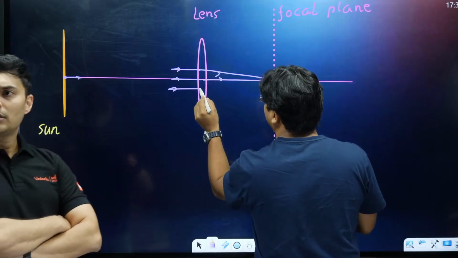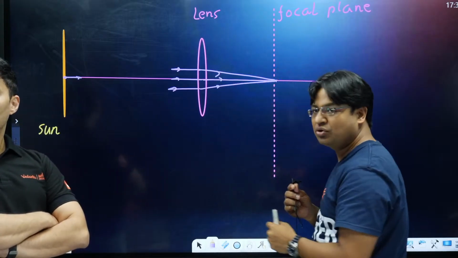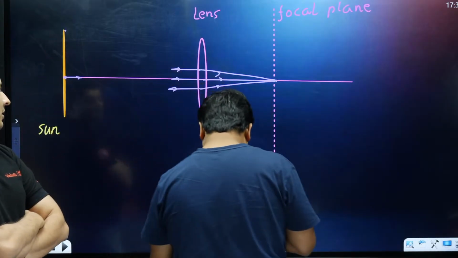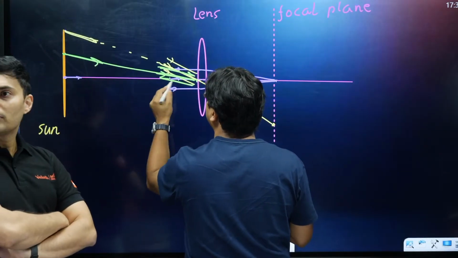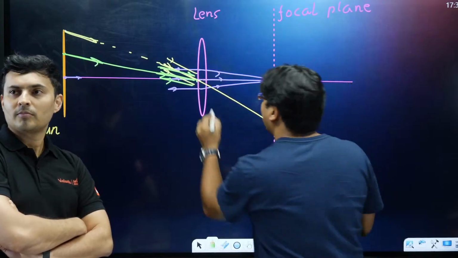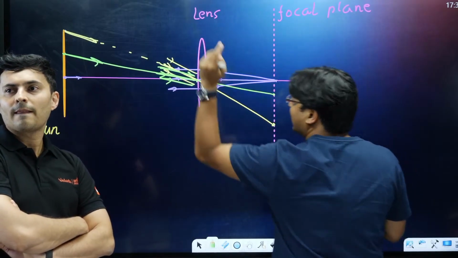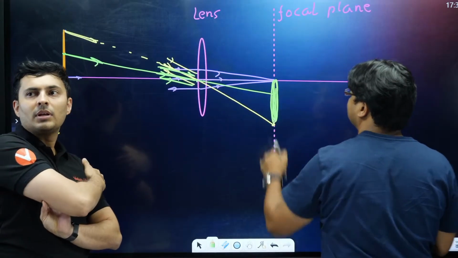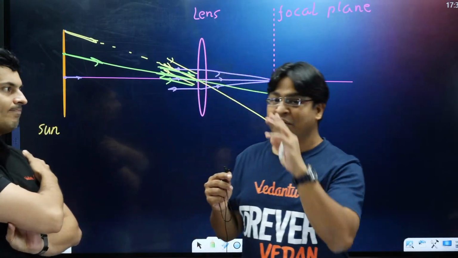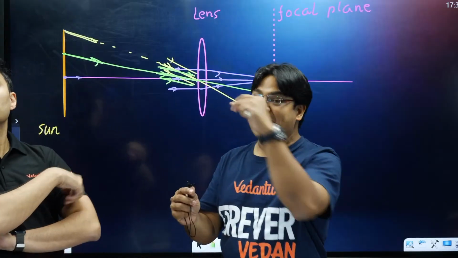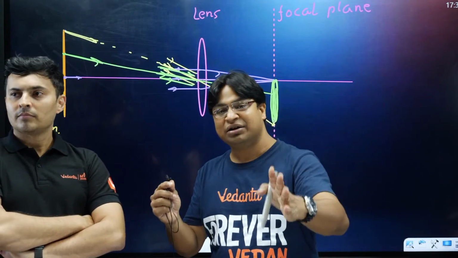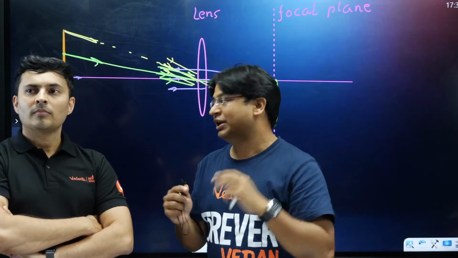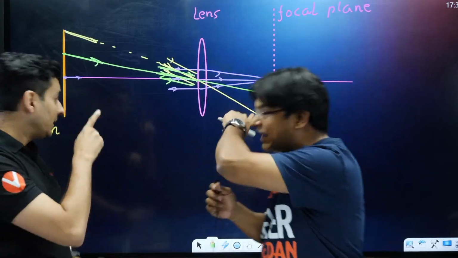As I said, a parallel beam converges in the focal plane. So this parallel beam will converge here, but the bunch of rays coming from the tip is another parallel beam coming at a different angle, and this will converge here. So like this, every point on the sun creates an image here, and therefore we get the image of the sun as finite. Now, when you start thinking like this, every concept that you have studied conforms to the diagram. Now everything seems to fall in place. It wasn't the case in the diagram that I showed.